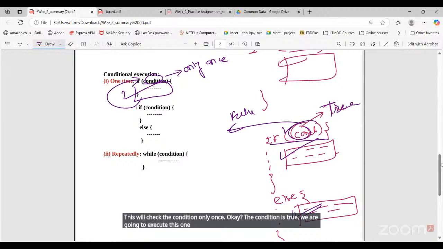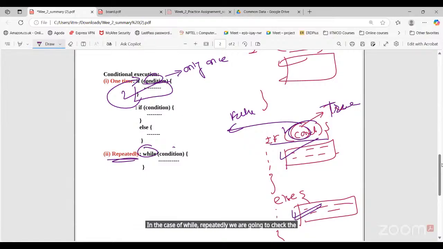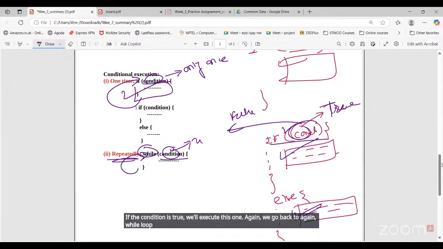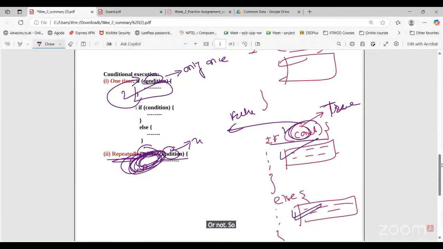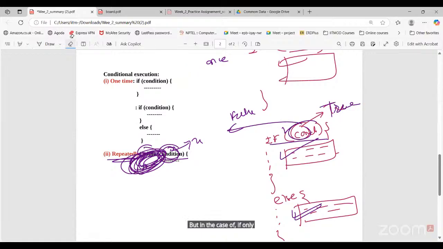We will not go back and check the same condition again. In the case of while, we repeatedly check the condition. If the condition is true, we execute this one, then go back to the while loop and check again whether the condition is true or not. We keep doing this again and again till the condition becomes false. But in the case of if, we check only one time. Okay, sir. Thank you, sir.